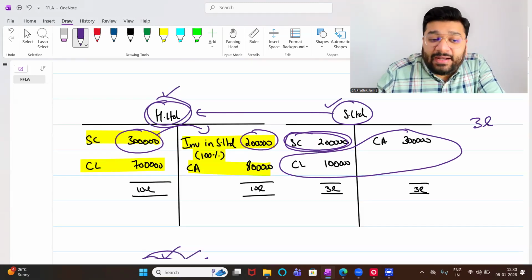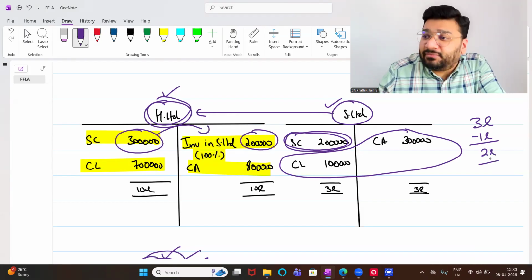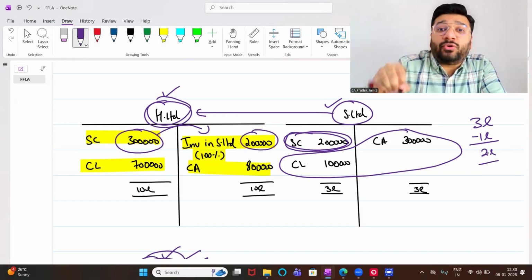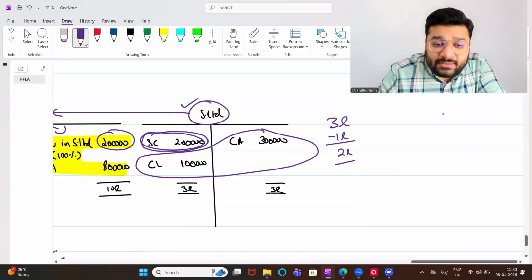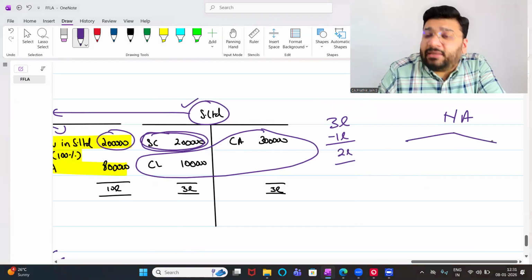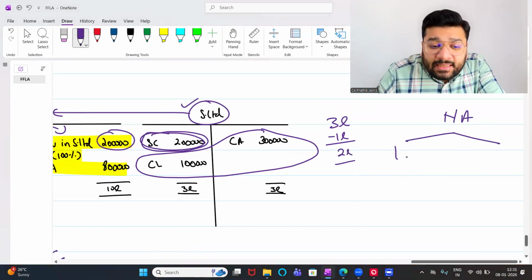So 3 lakh worth of current asset and 1 lakh worth of current liability. If I minus it, I get 2 lakh net asset. Net asset means what? This is the worth of today's business. This net asset can be calculated in two ways. One is called the liability side approach. Second is called the asset side approach.